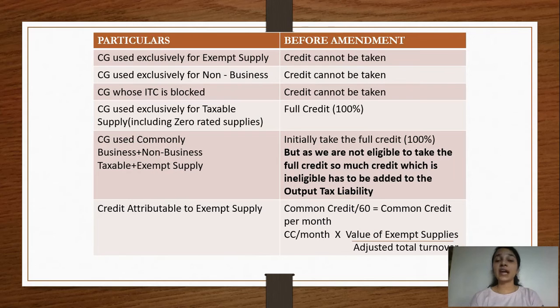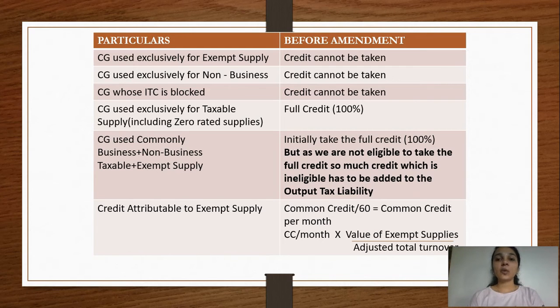But yes, for taxable and exempt supply, we can definitely find out how much credit has to be apportioned to the exempt supply. So first, what have we done? We have arrived at common credit. What is our common credit? Our common credit is, say, 1,20,000. Now this has to be divided by 60, that is 60 months, the useful life. So the common credit per month comes to 2,000.